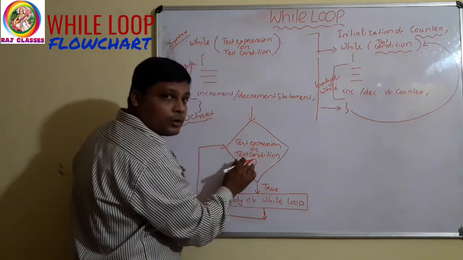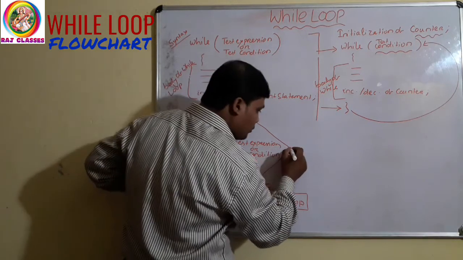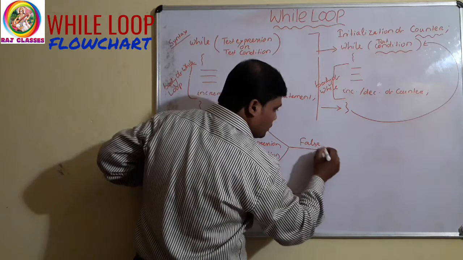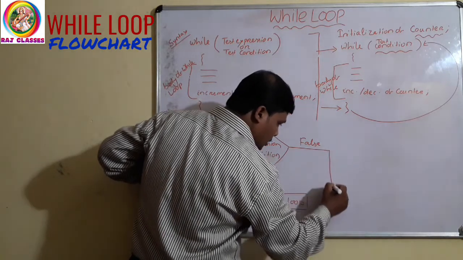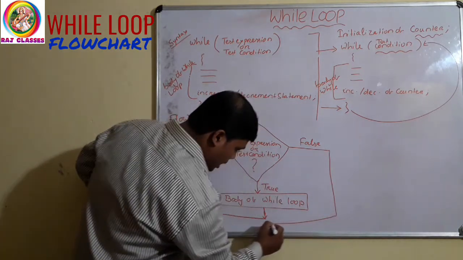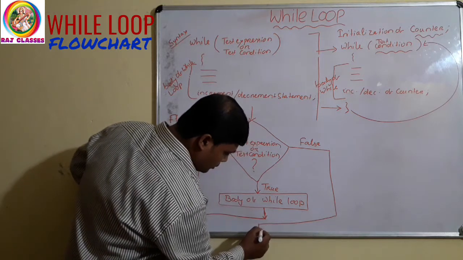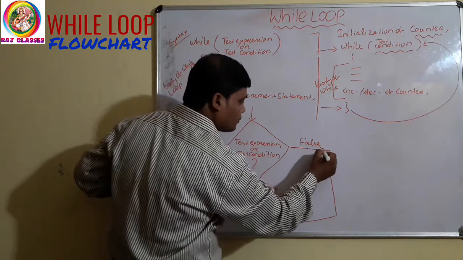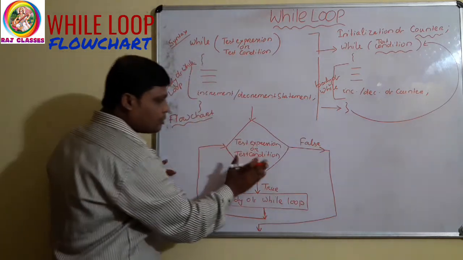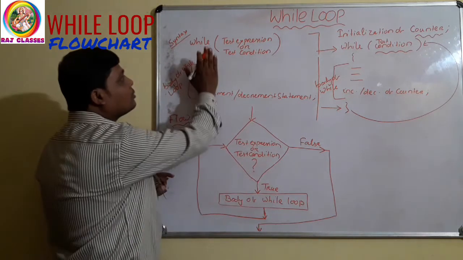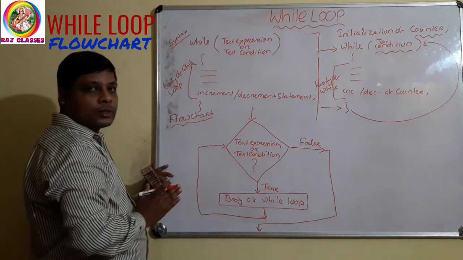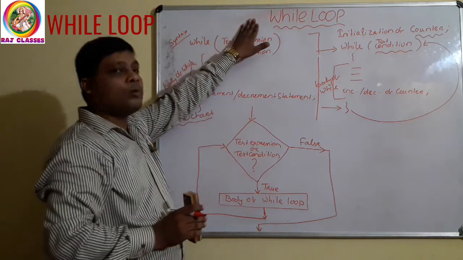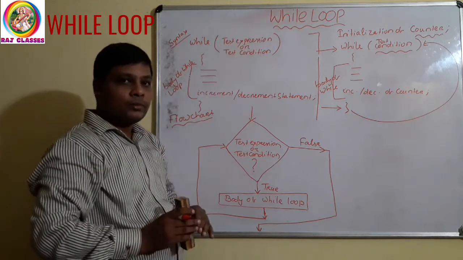If this condition is false, what will happen? The control will go out of this while. Clear? This is the flow chart for the while loop. All of you clear? This is all about your while statement or while loop.